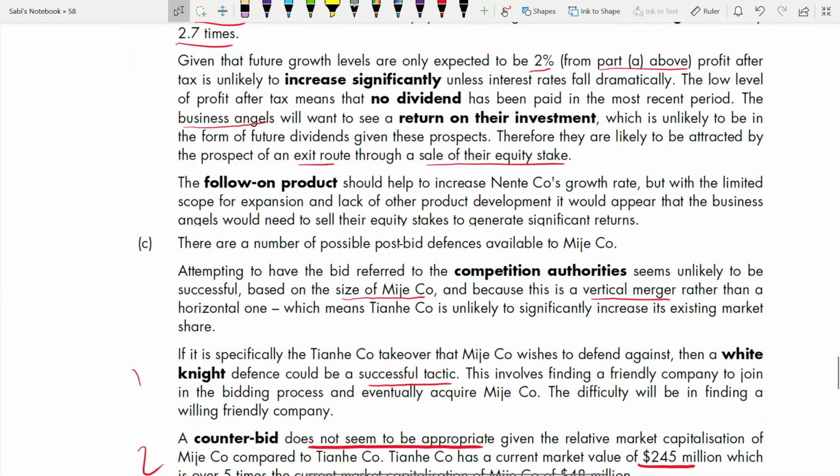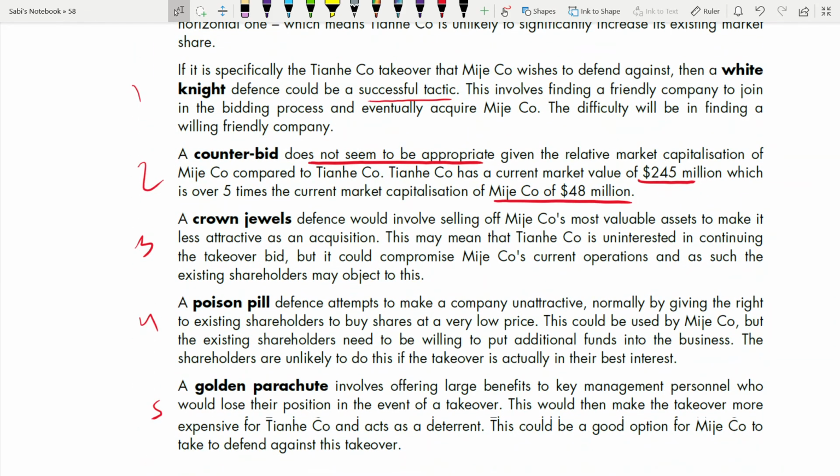Now coming to the third one, crown jewel defense. What is crown jewel? Crown jewel defense involves selling of Major's most valuable assets to make it less attractive as an acquisition. You are selling the most valuable asset so that you become less attractive. Why does a company want to take you over? Maybe for your goodwill, your brand, your reputation, or your most valuable assets. If those valuable assets are not there in the first place, why would a company take you over? You become unattractive for them.